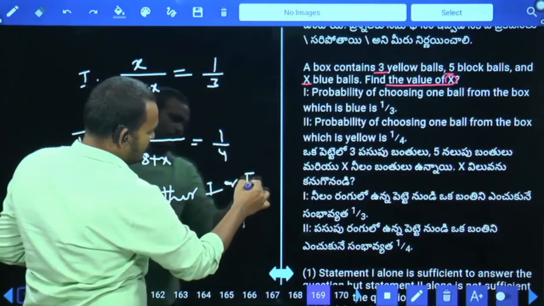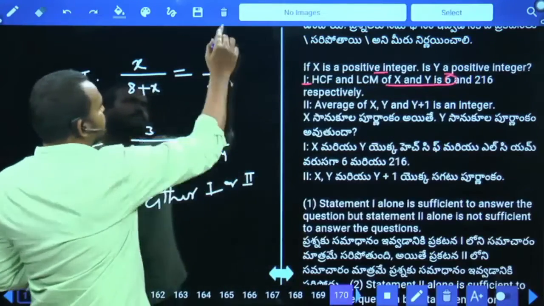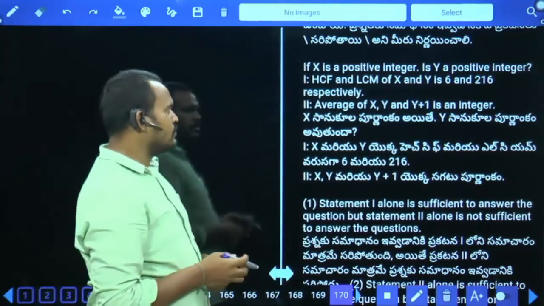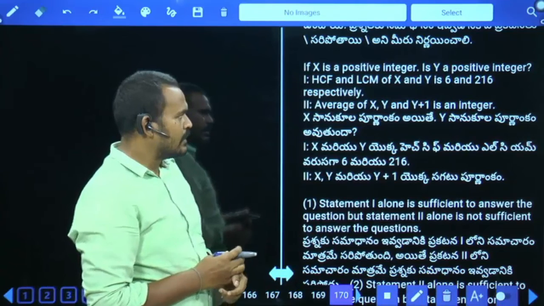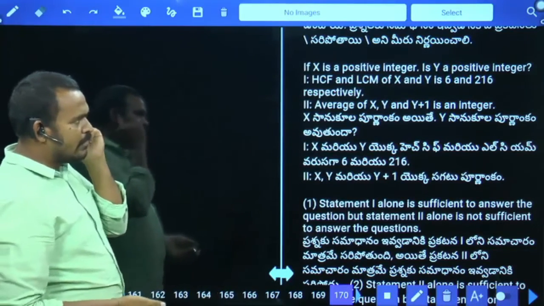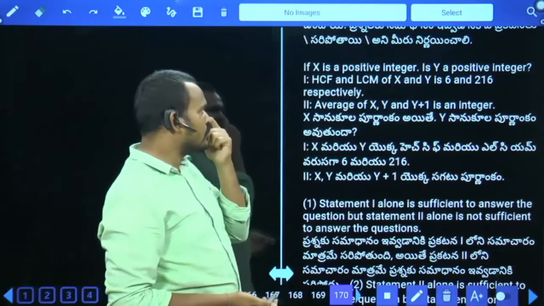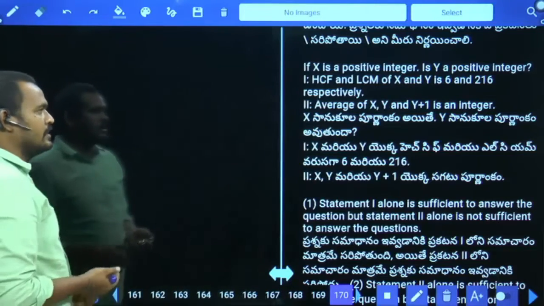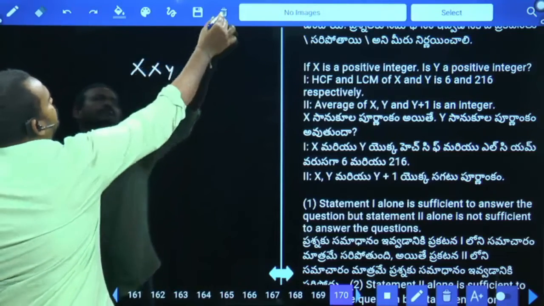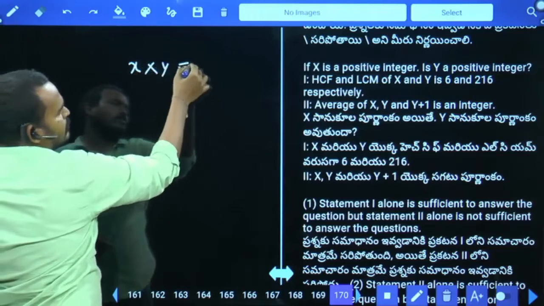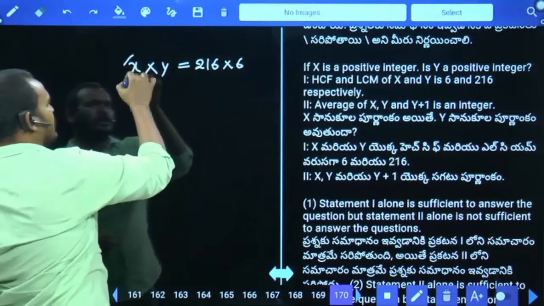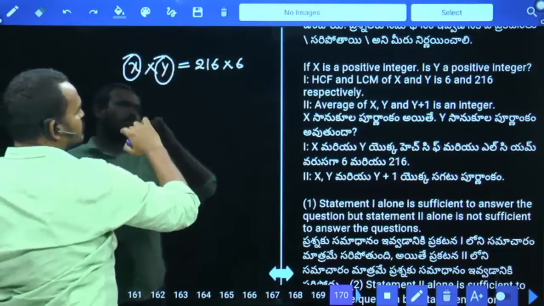Not 2. Next, 170 question. If x is a positive integer, is y a positive integer? HCF and LCM of x and y are 6 and 216 respectively. Statement 1: HCF and LCM of x and y are 6 and 216 respectively. x into y equals LCM into HCF, 216 into 6. Obviously, if x is positive, then definitely y is also a positive number.